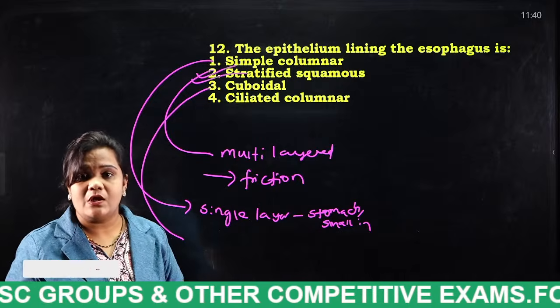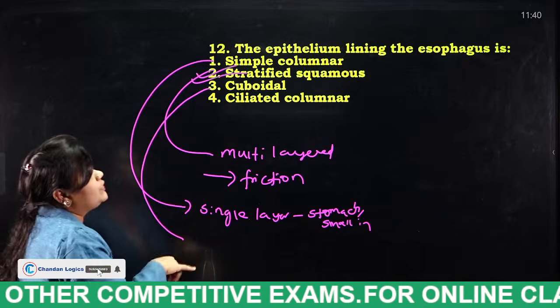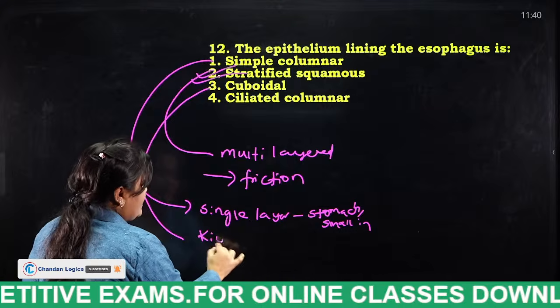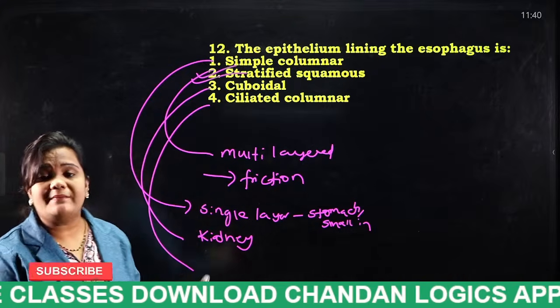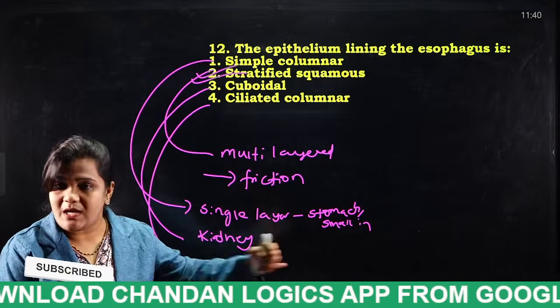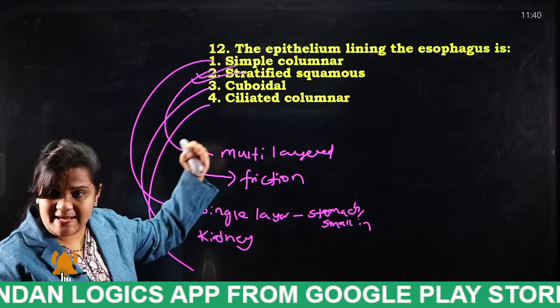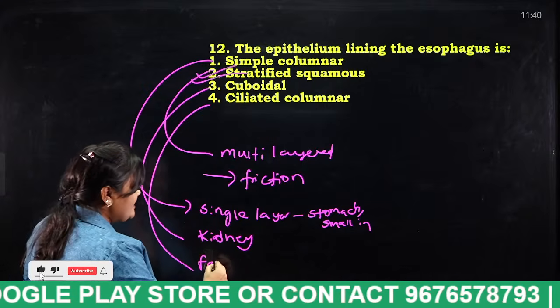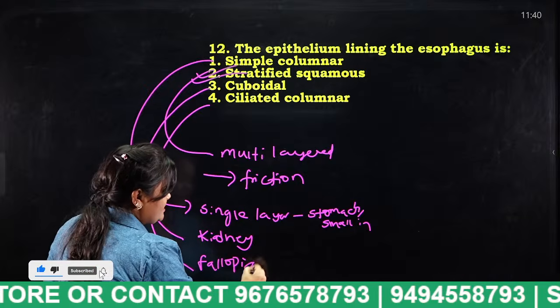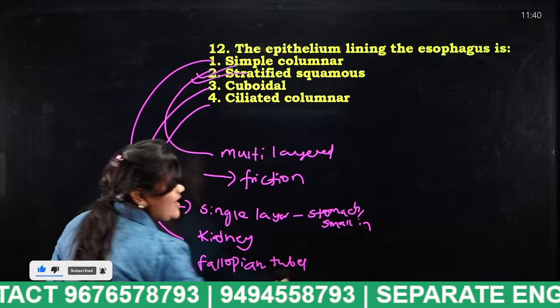So where do we find this type of lining? In kidneys. Okay, and finally ciliated columnar. This consists of hair-like structures, and this type of epithelium is found in the fallopian tubes. Each and everything is important, students.